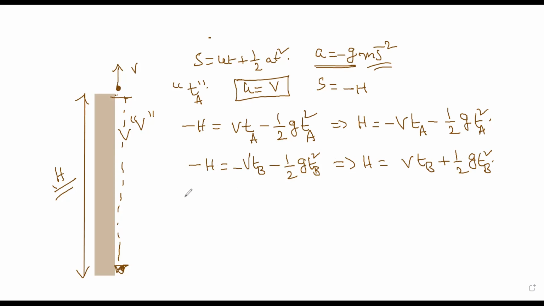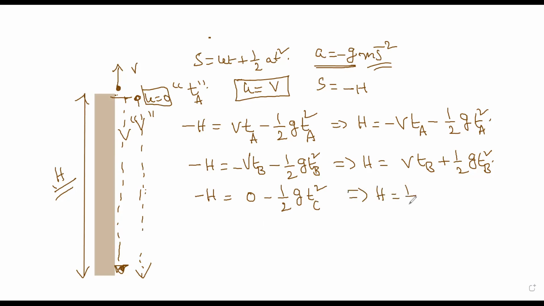Now the third instant is that he has dropped the ball. Since he dropped the ball, that's a free fall, where u = 0. So again -h = 0 - half g tc squared. From this you can write h = half g tc squared.